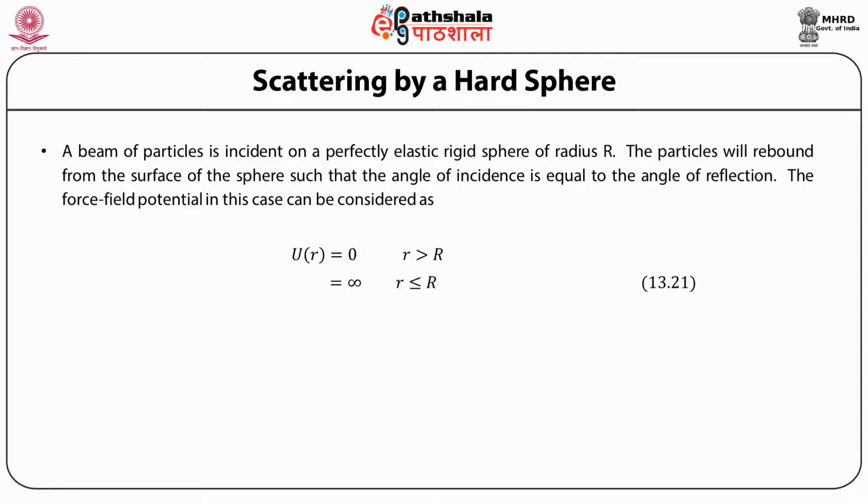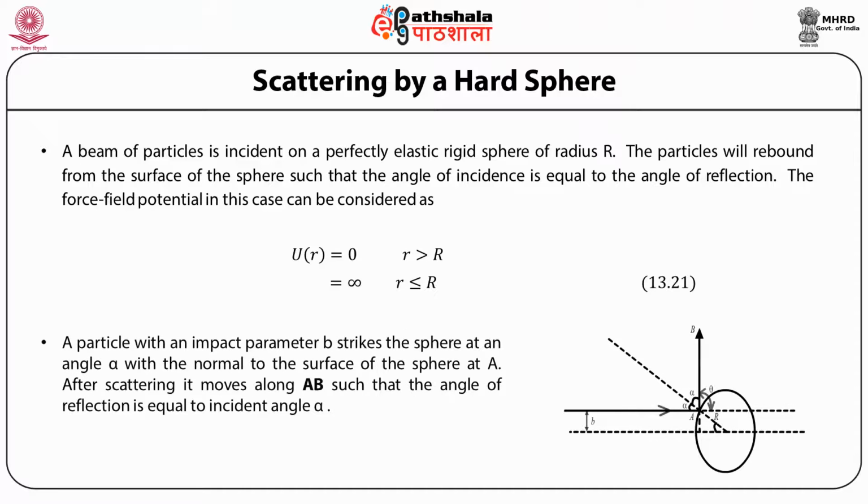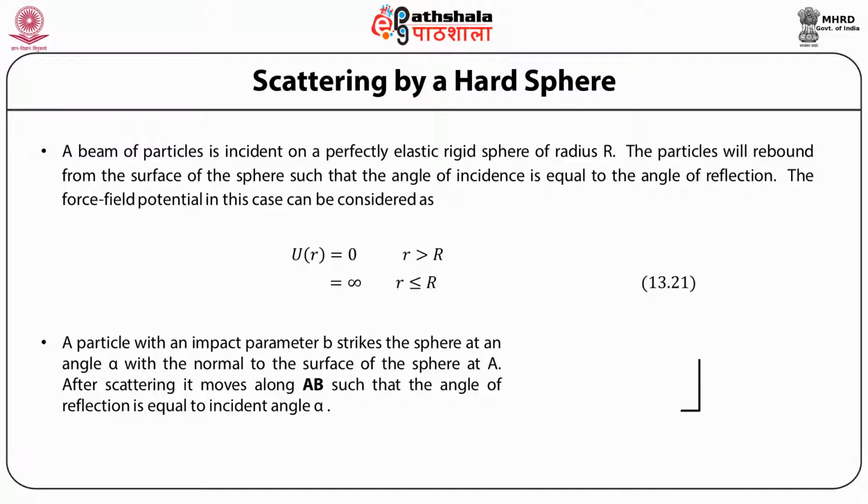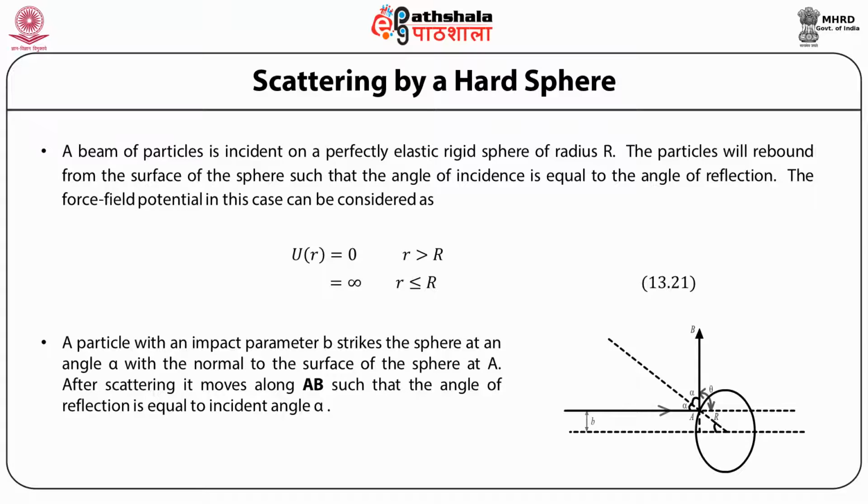Now if you refer to the figure shown here, a particle with an impact parameter b strikes the sphere at an angle alpha with the normal to the surface of the sphere at A. After scattering, it moves along AB such that the angle of reflection is equal to the incident angle alpha.